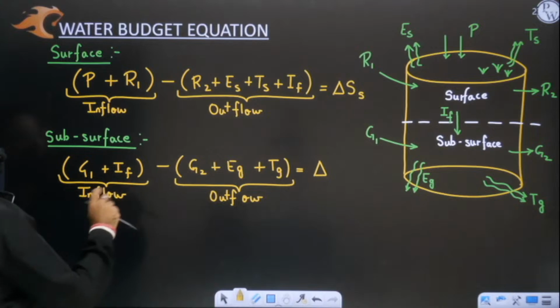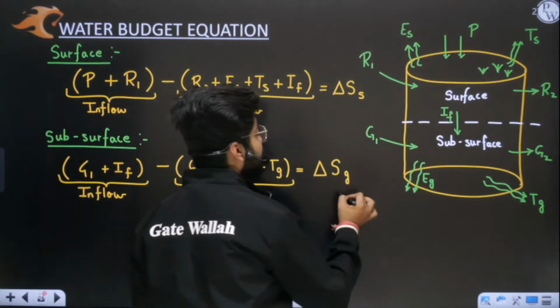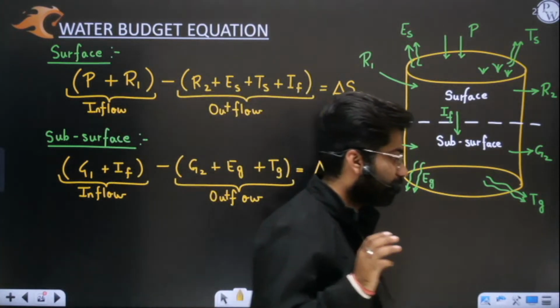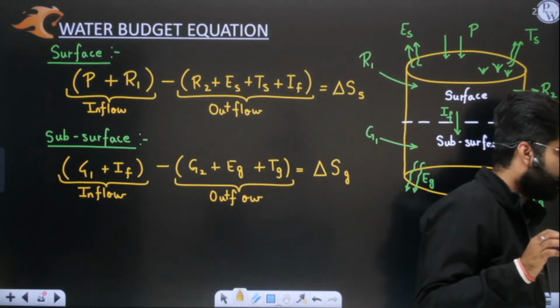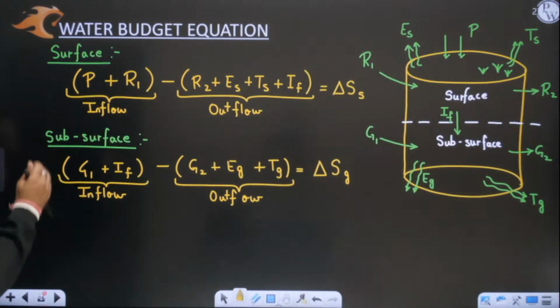So this is inflow, this is outflow, and this is delta SG, which means change in storage in the ground part. Okay, I hope this is clear to you. Perfect. Now if we will combine them,